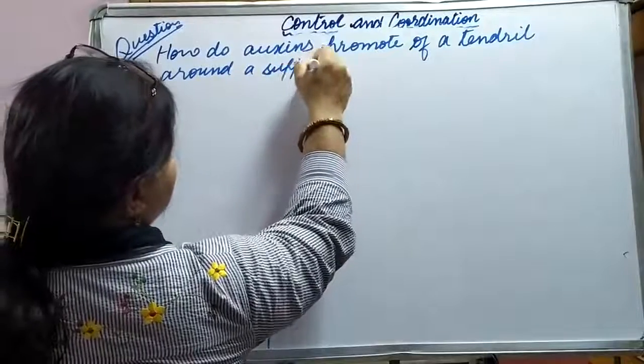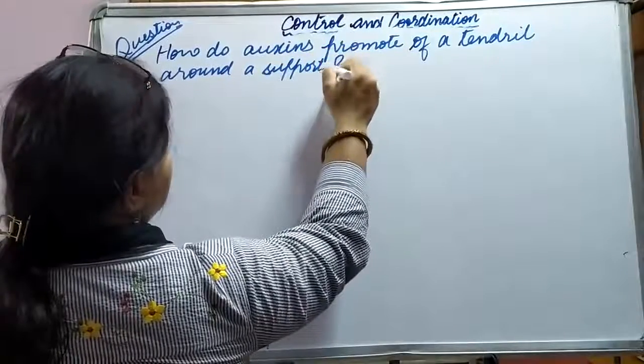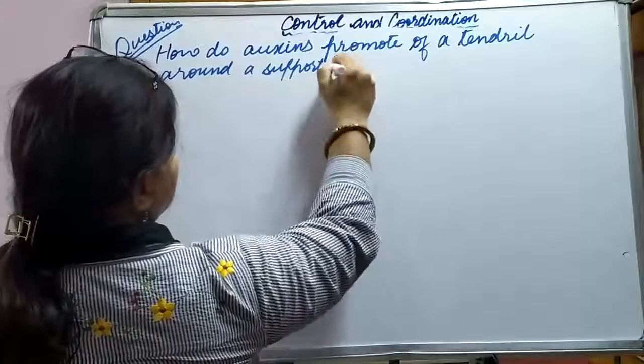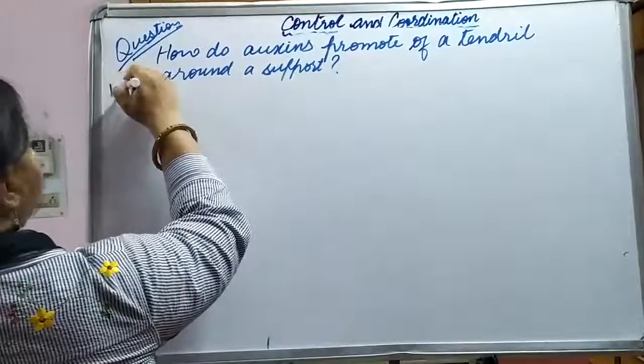It's an important question. Okay, important.